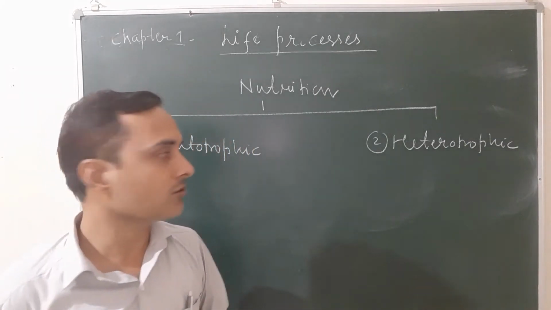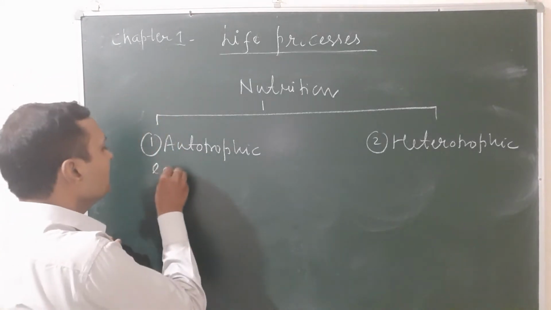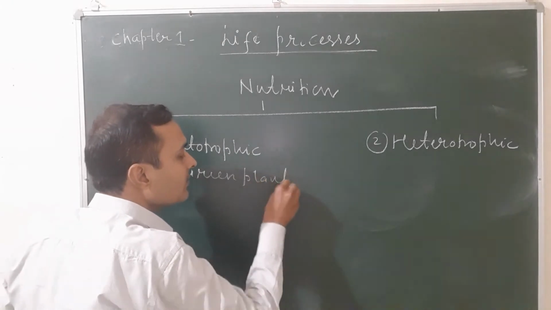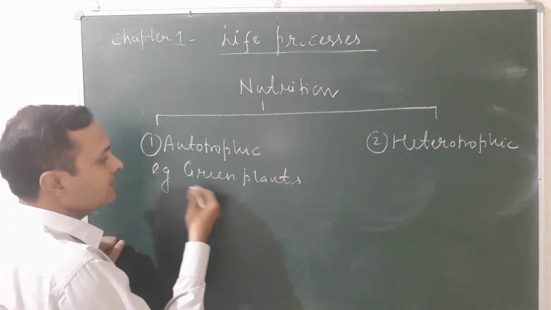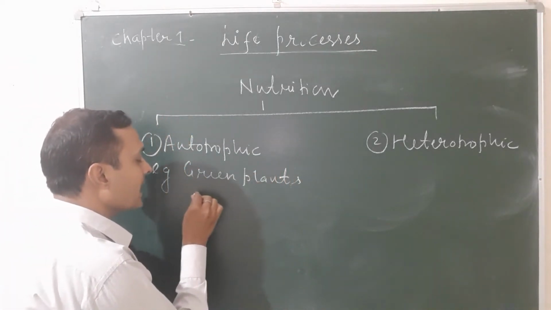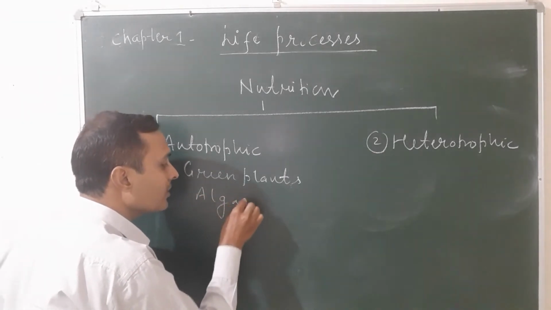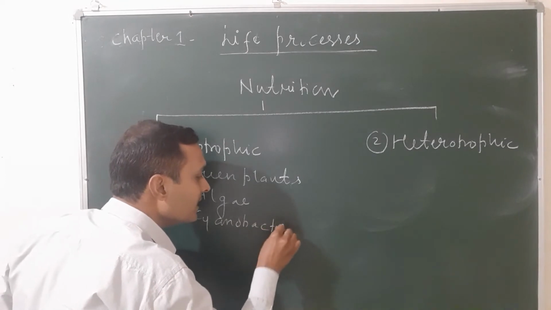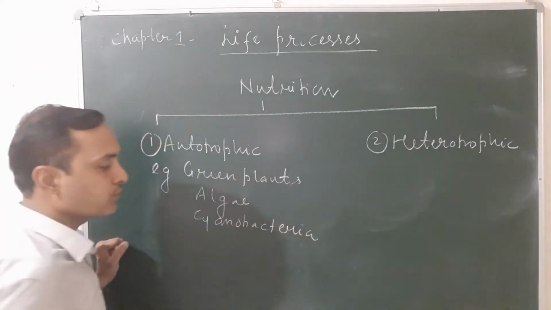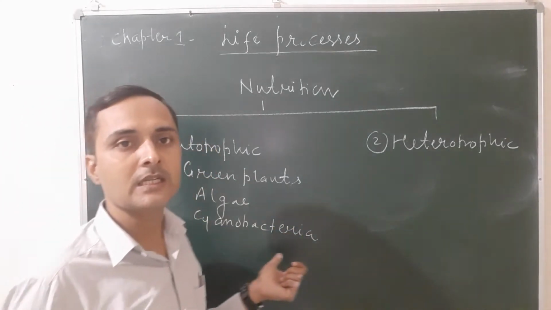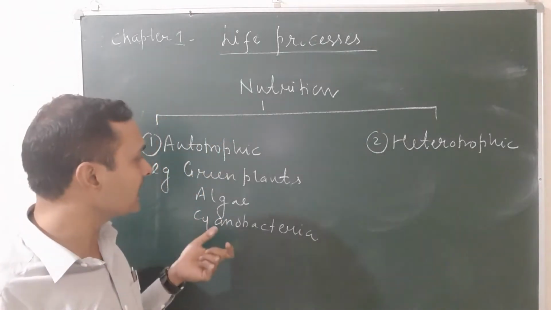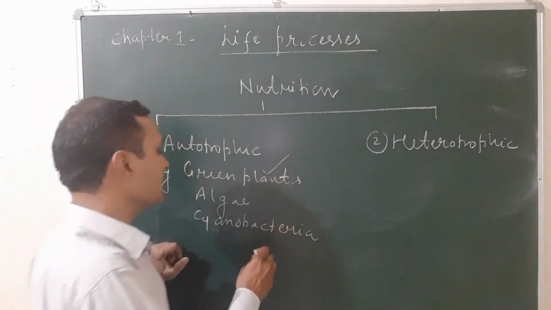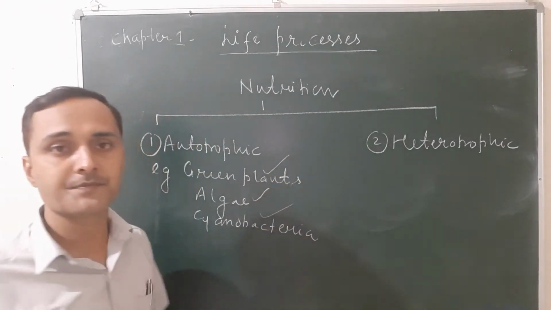The examples are all the green plants, the algae, and in prokaryotes, cyanobacteria. Why is it shown by these? Because they have photosynthetic pigments. They can prepare their own food because they are green.